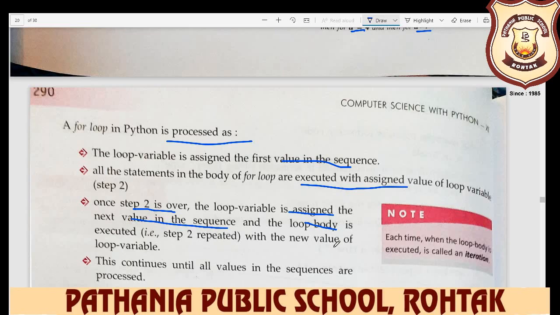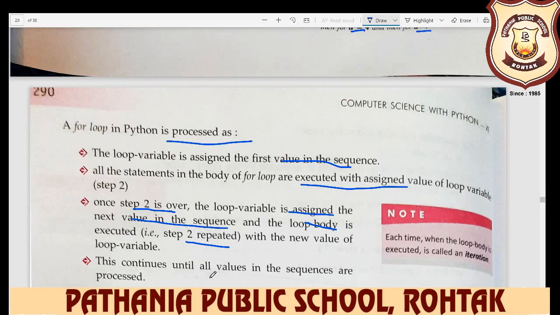Step 3, repeat with the new value of loop variable. This continues until all values in the sequence are processed. For example, we take the practical of this.